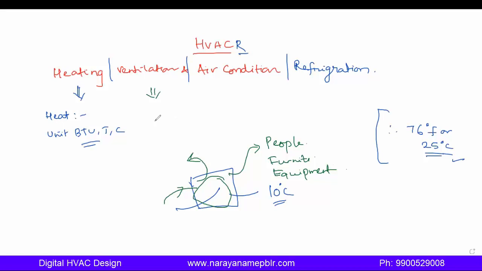Next is air condition. So what is air condition? Generally, what happens if temperature is more or less? What problem will we face? If temperature is more, for example 50 degrees, excess heat will be inside the room.